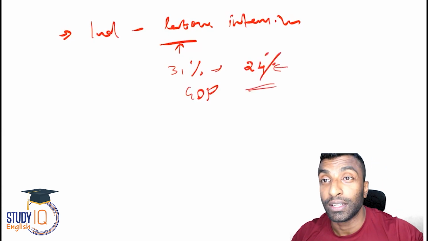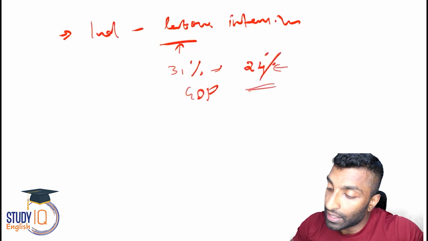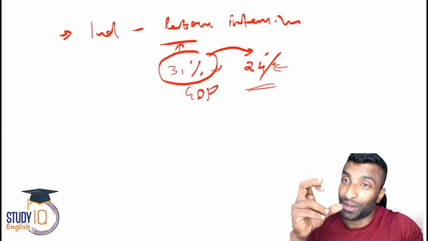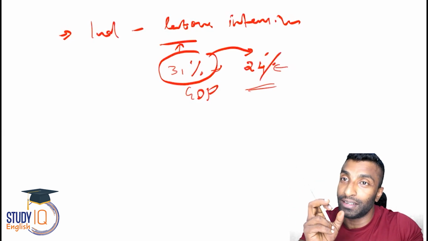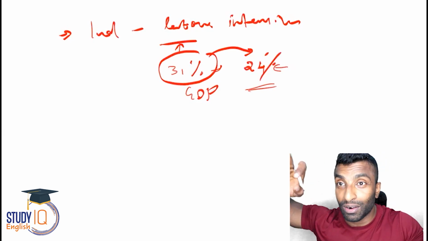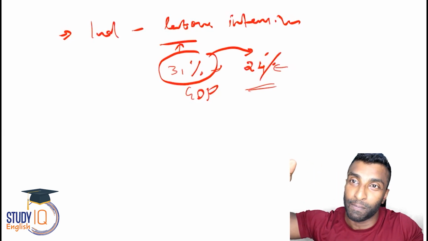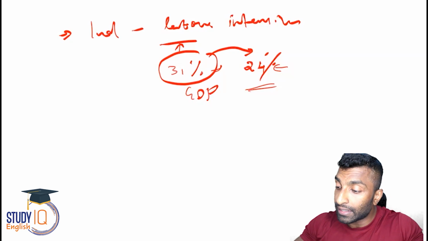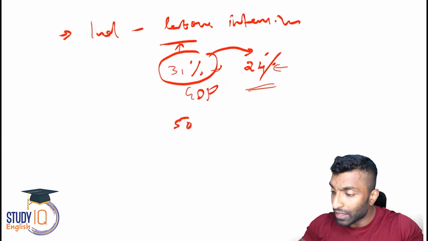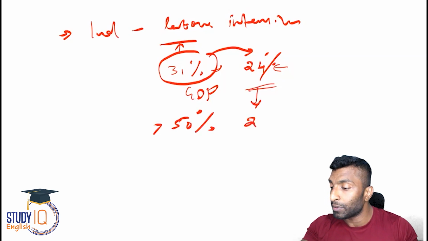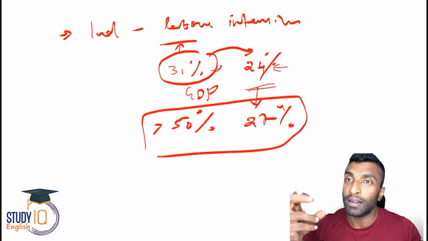Service is even worse. So you see, 31% is the contribution, and close to that contribution in employment is there. But agriculture contribution is very less, 17-15%, and the contribution in employment is around 50%. That is like disguised unemployment. That's not desirable actually. Okay, but service sector is around 51%, right? More than 50% is there in GDP, but even less, around 27% only. So can you see here?